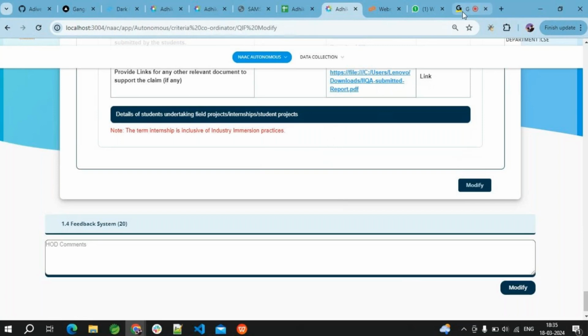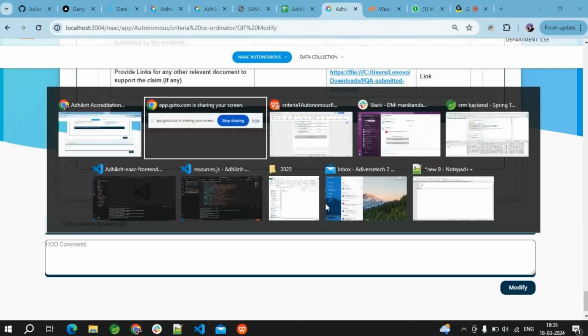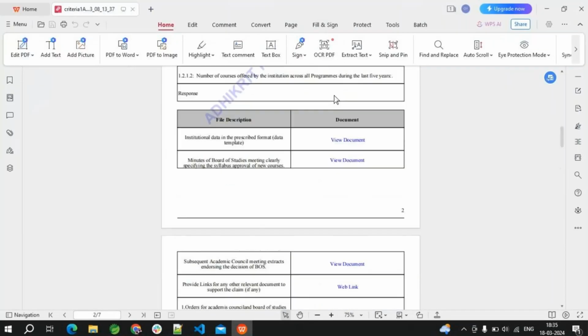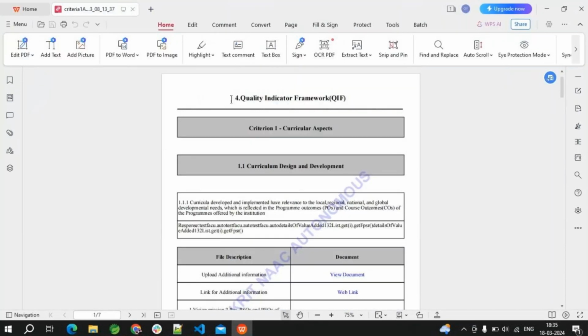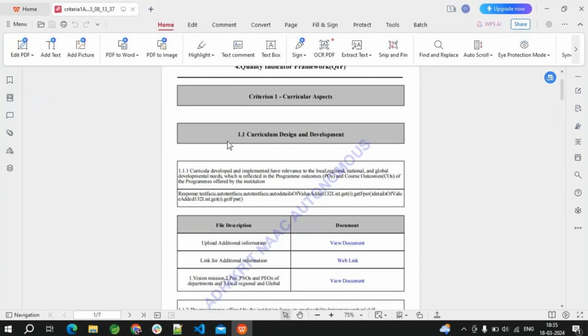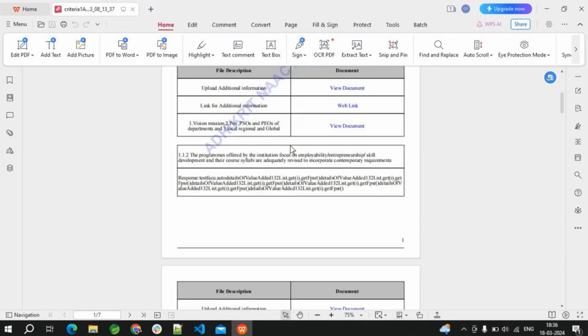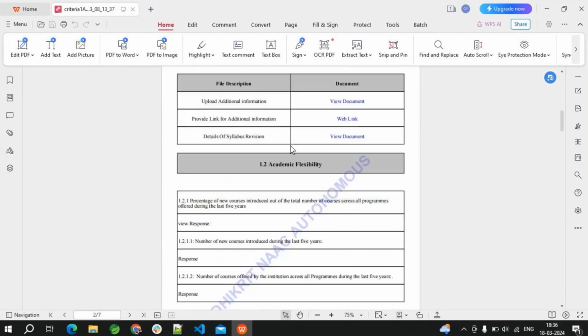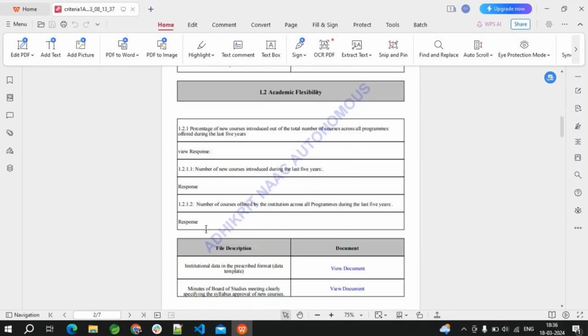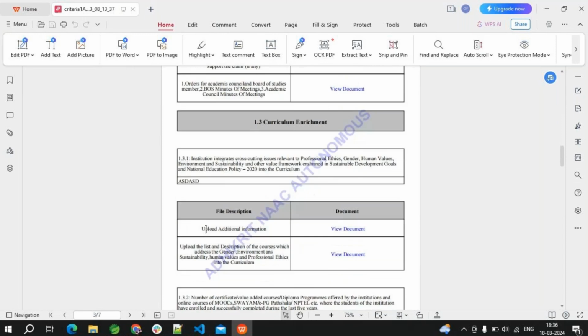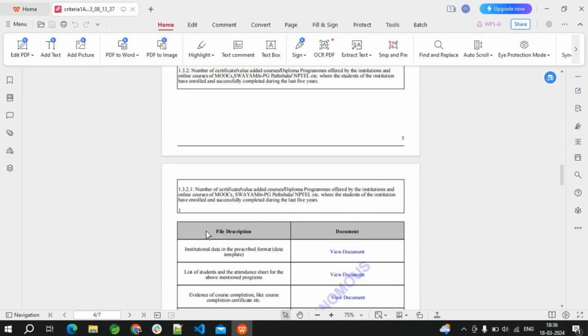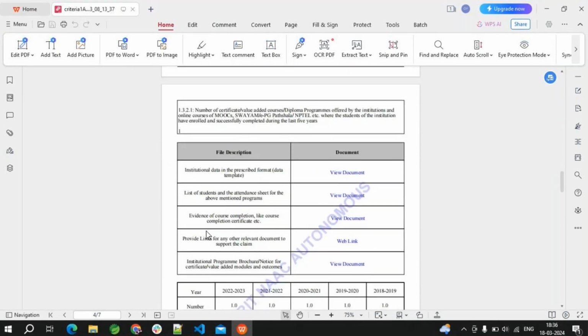So let me show you the report. This is the report. Like 422, criteria one. For 1.1, whatever the questions and things, we just kept everything in this. The view response values, the screens we went through, will be portrayed in the form of a report.